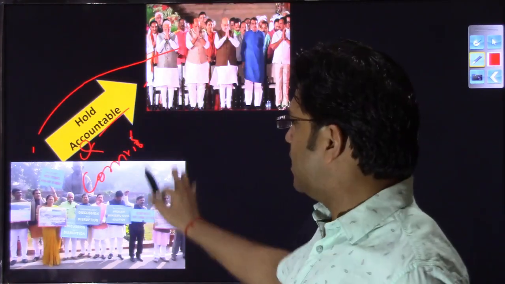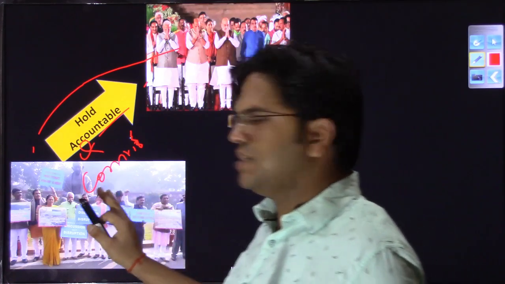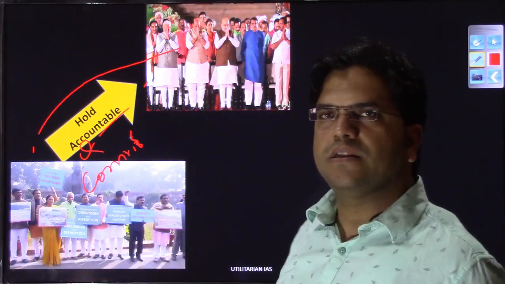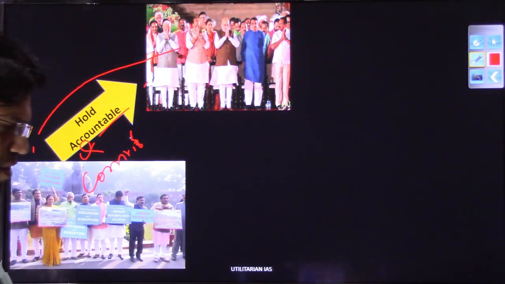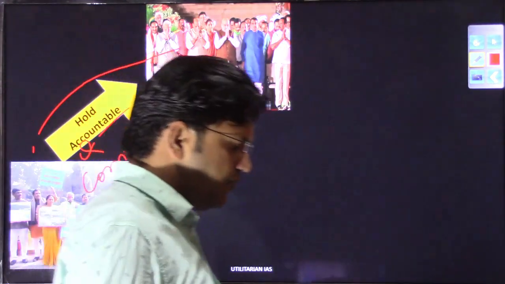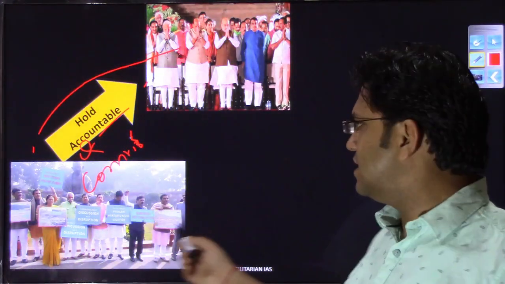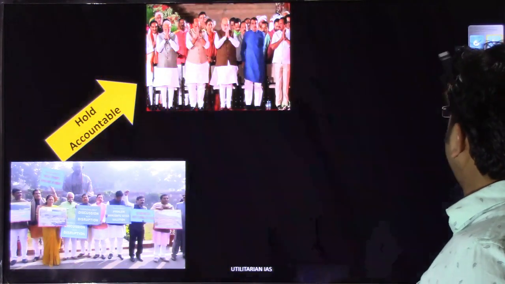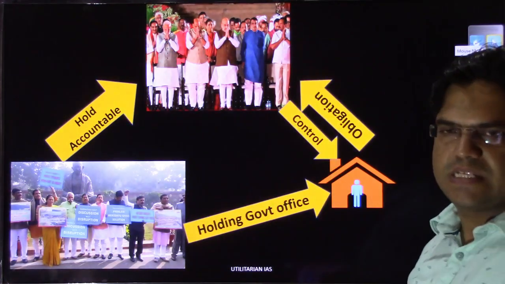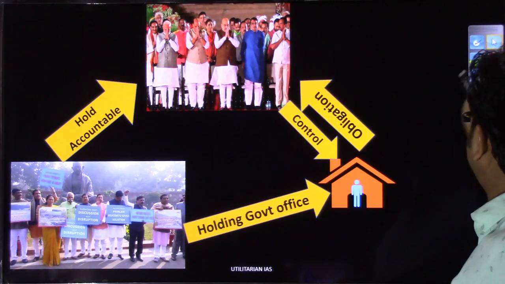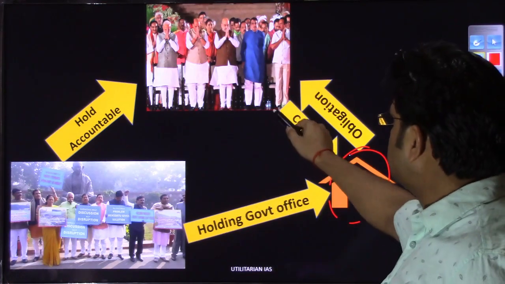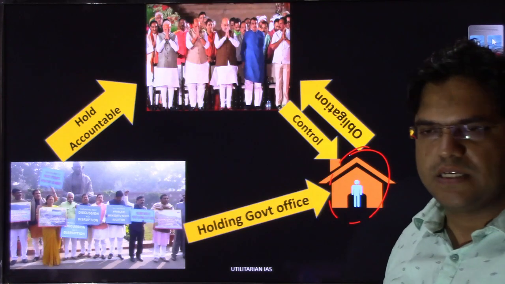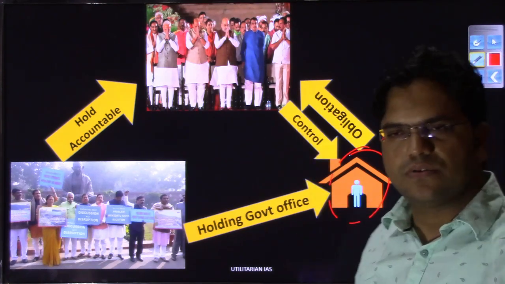So the role that we have understood so far is that the legislature, apart from designing the law and designing the scheme, also has to control and hold these people accountable. Now take a case: what happens if these legislators are allowed to hold any other government office as well? Suppose this is an LIC office. This LIC office is under the administrative control of the executive, right? So the executive has total control over LIC.